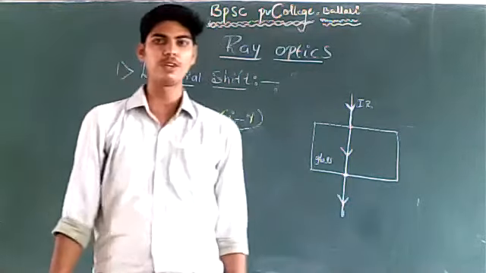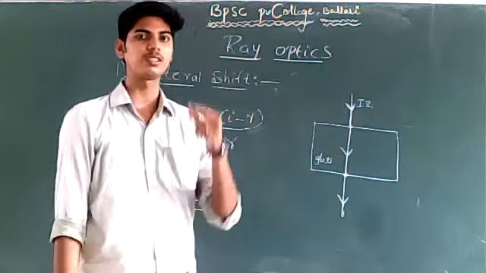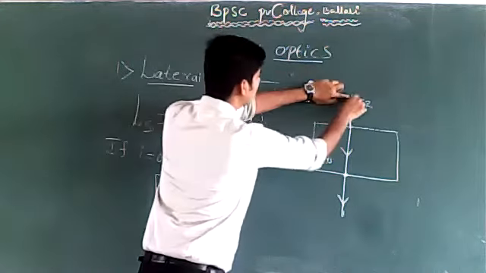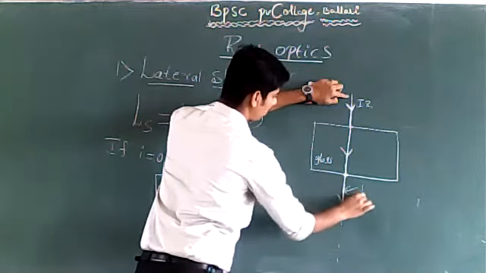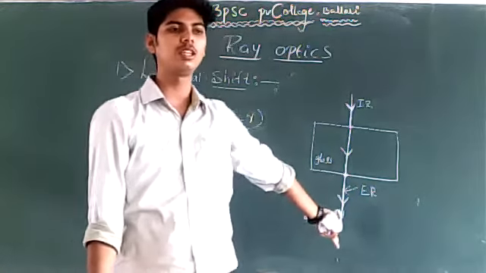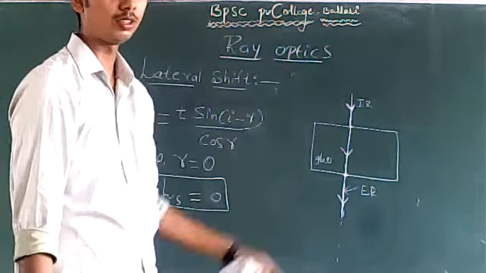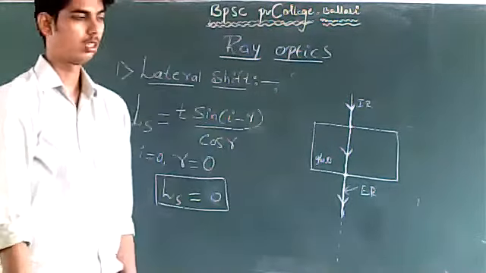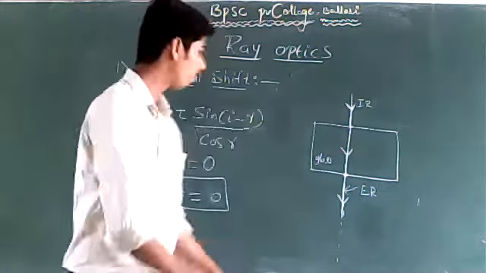Do we have any shift in this case? Lateral shift is defined as the perpendicular distance between the incident ray extended and the emergent ray. Okay, this is the incident ray. I extend it. This is the emergent ray. What is the perpendicular distance between incident ray and emergent ray in this case? Do we observe any lateral shift in this case? No. So lateral shift in case of normal incidence will be minimum.